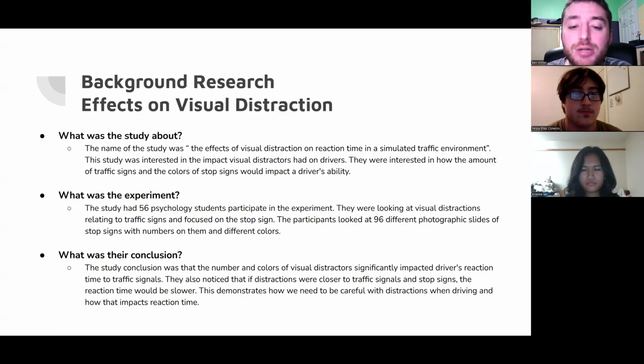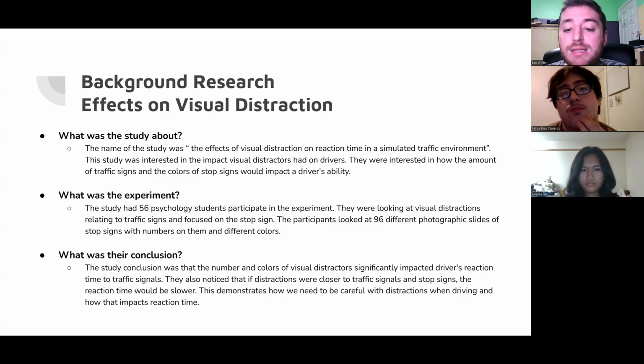For background research, the study we looked at was interested in the impact visual distractors had on drivers. They were interested in how the amount of traffic signs and the color of traffic signs would impact a driver's ability. They were investigating the correlation of visual distractions with reduced visual reaction time and how that could cause more accidents. So what was the experiment about?